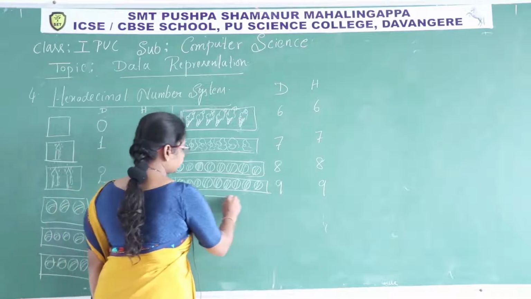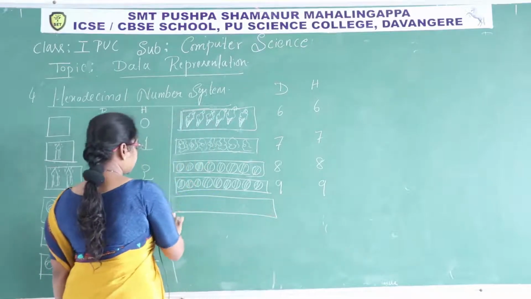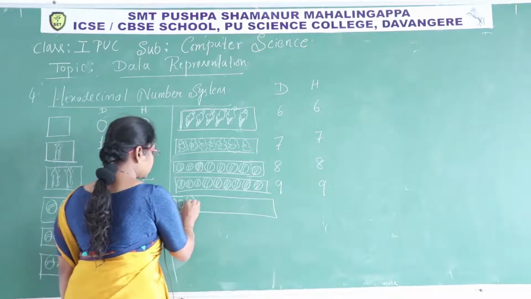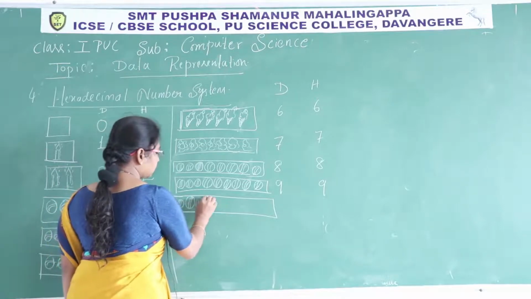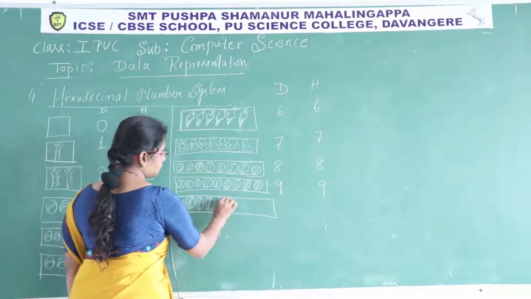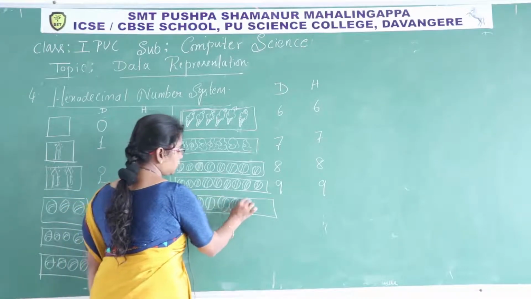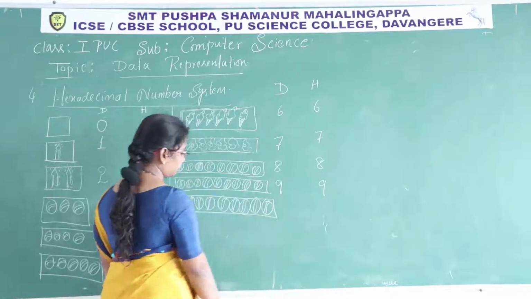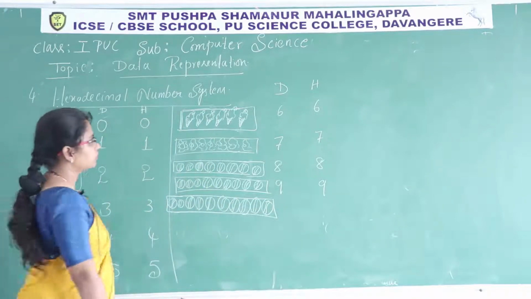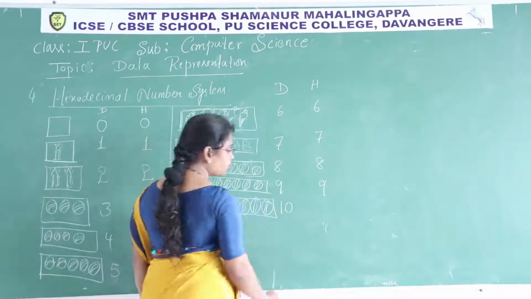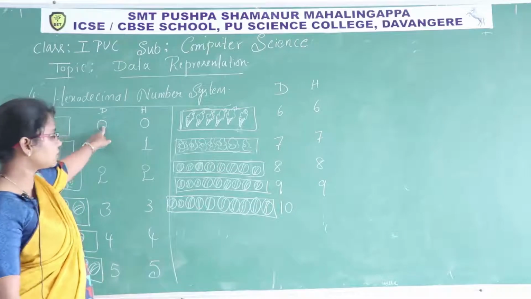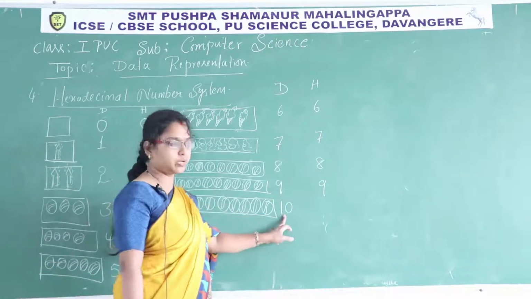For 10, now I will take 10 balls, 1, 2, 3, 4, 5, 6, 7, 8, 9, 10. In decimal 10, isn't it? I repeated this pattern, 0 preceded with the value 1.